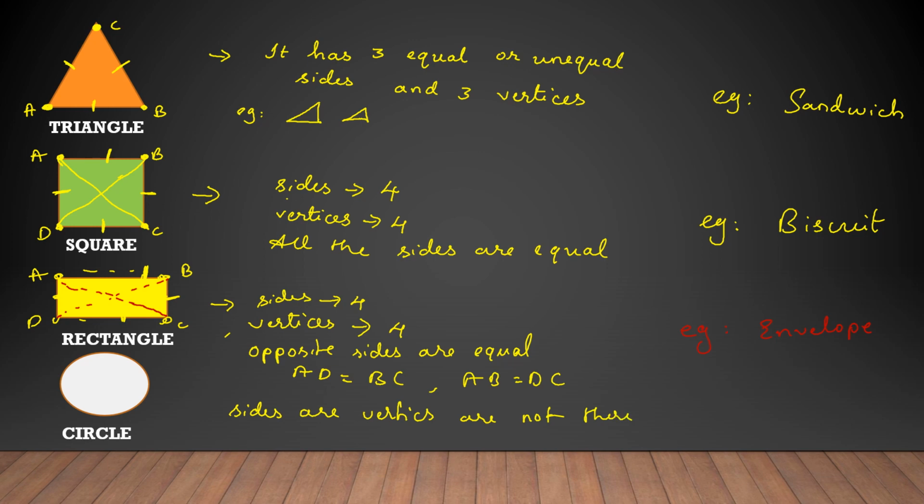So what is it, children? It's only round in shape. A circle is round in shape. It doesn't have any sides or vertices. Example, you can take a button or else a coin. So these are examples of a circle.